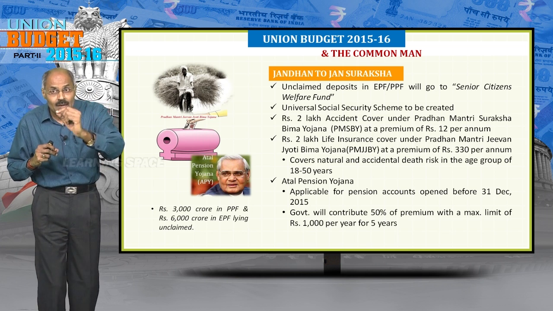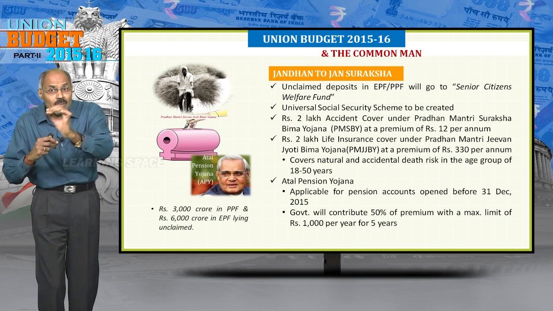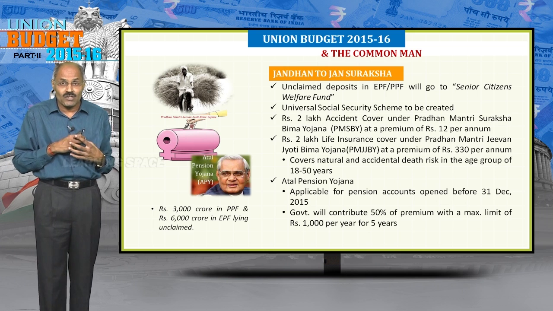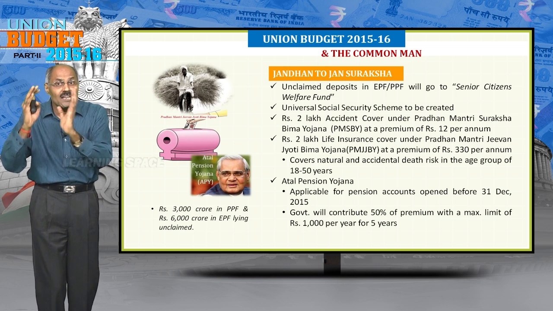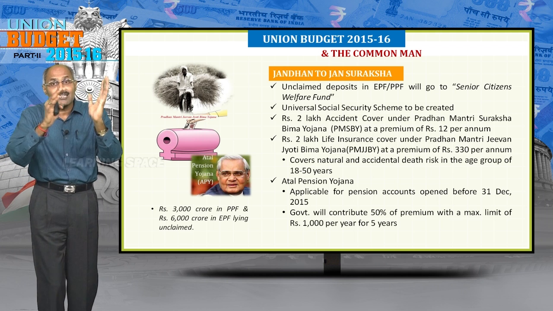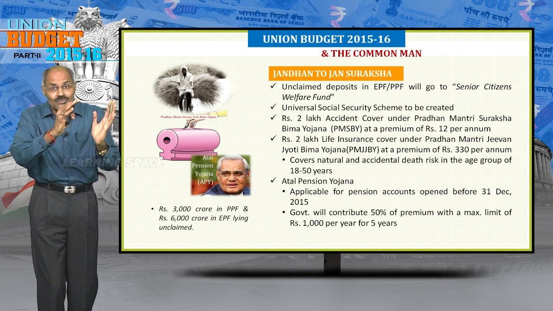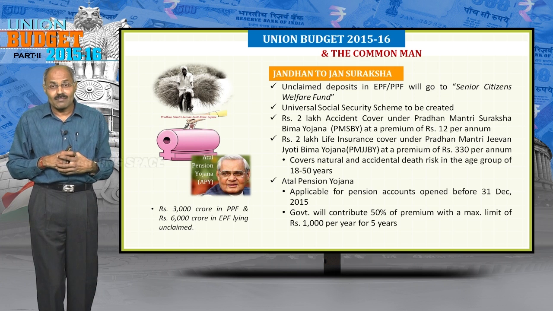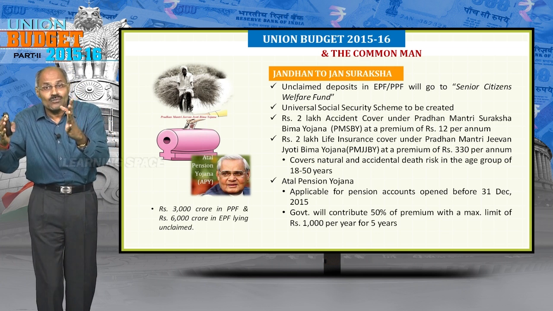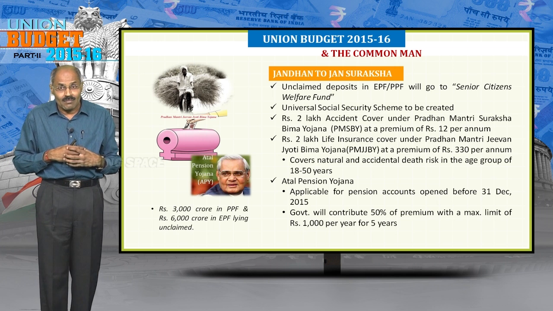The other one is Pradhan Mantri Jeevan Jyoti Bima Yojana, by paying just 330 rupees as premium per annum, you will get 2 lakh rupees of insurance benefits. This is applicable in the age group of 18 to 50 years.